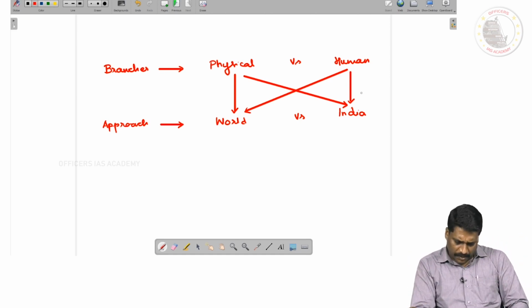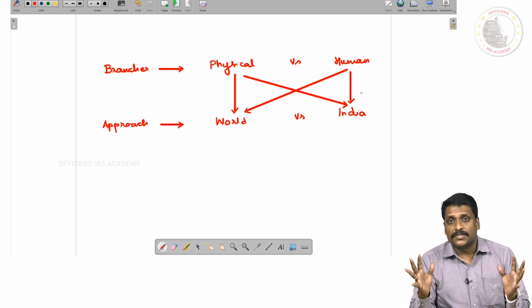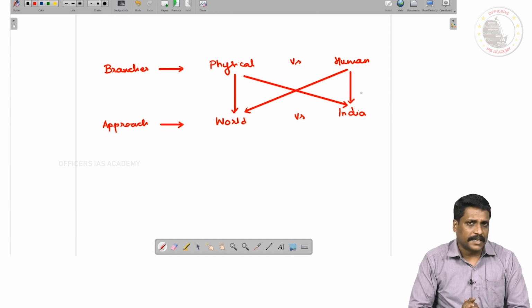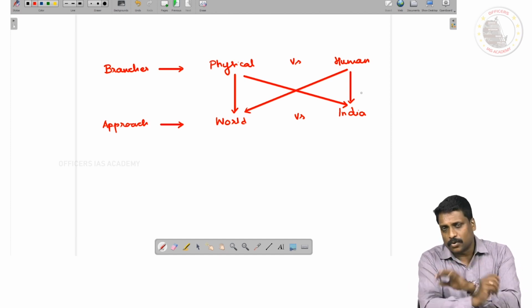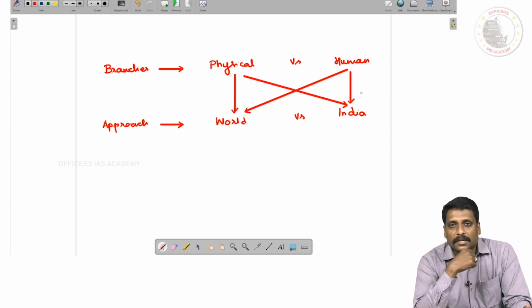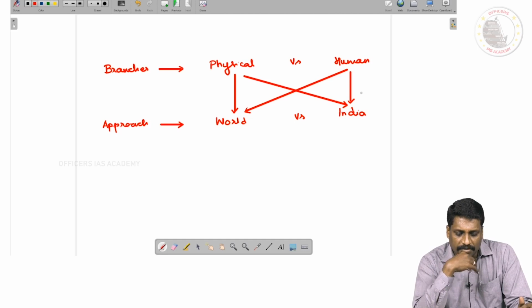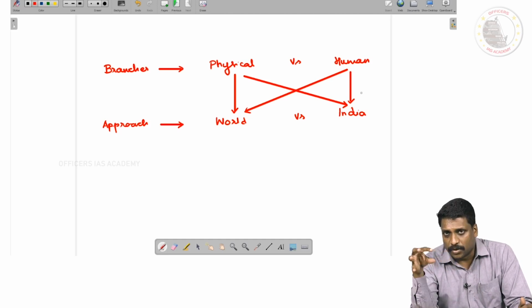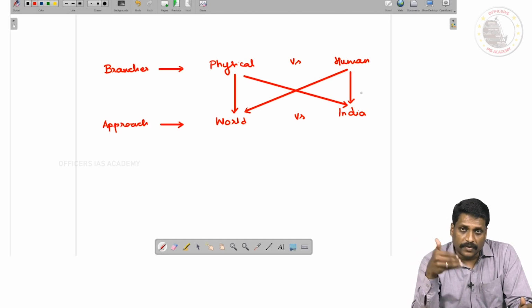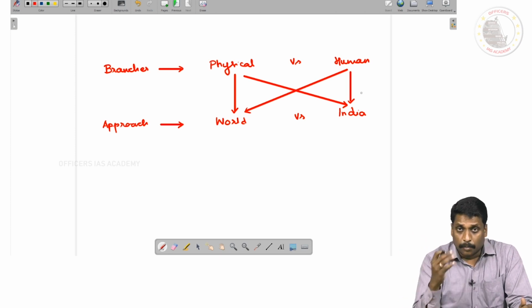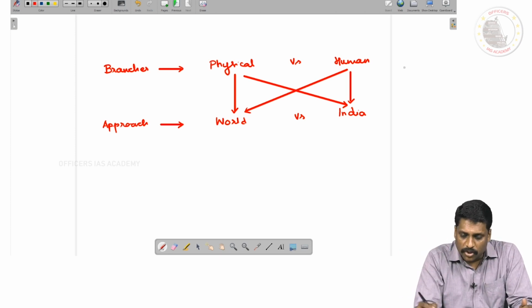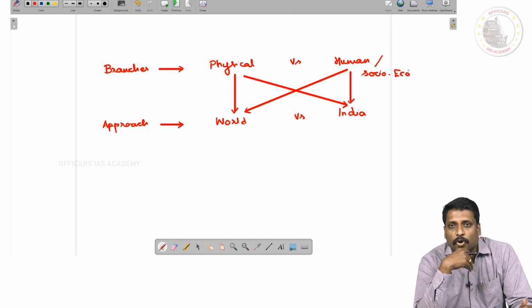Now, if you ask me what the major divisions of geography are, what exactly we'll be preparing in the subject called geography, particularly putting ourselves in India, these are the four major areas: physical geography of the world, physical geography of India, human geography of the world, human geography of India. Please do remember, human geography is sometimes also called socio-economic geography.